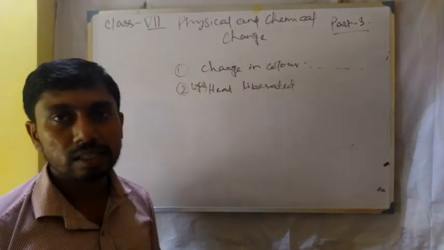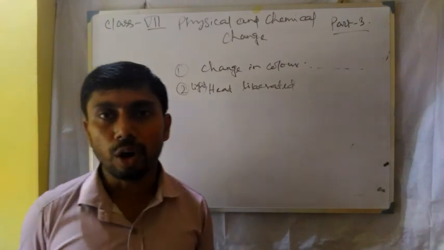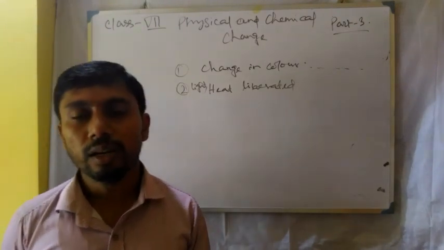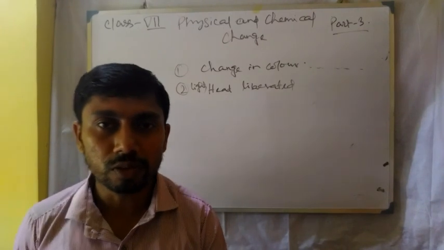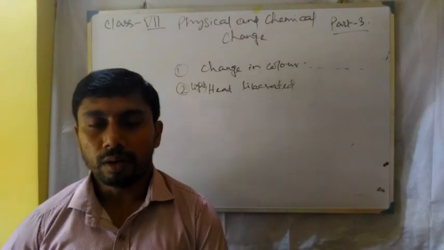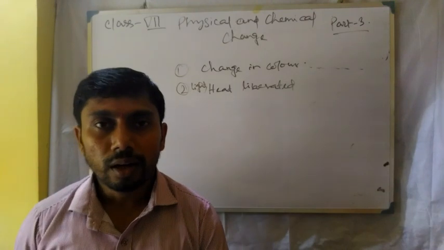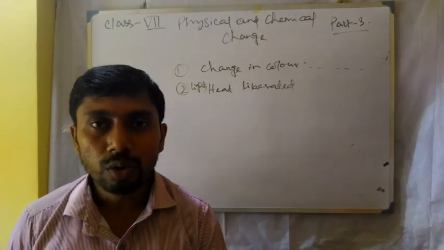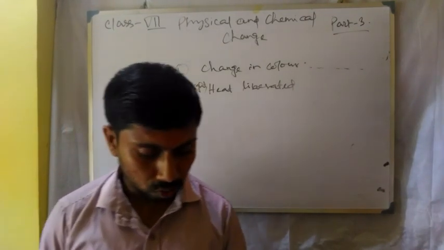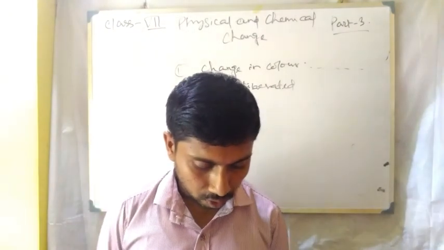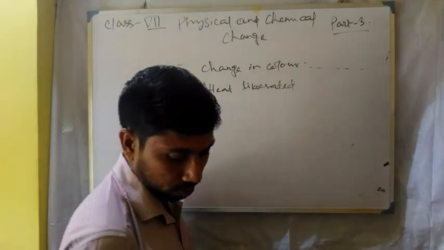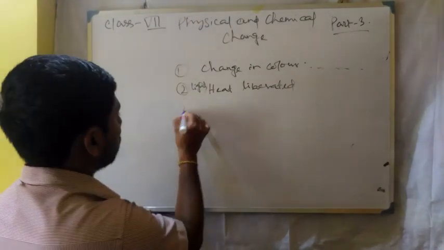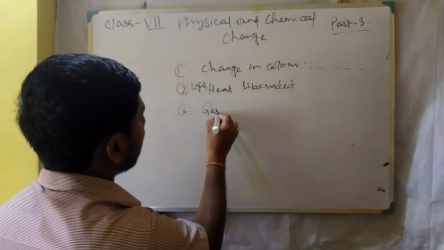Light or heat is liberated or absorbed. Liberated, that means when the heat will be produced from the reaction, and absorbed, that means when heat will be given to the reactants to undergo the reaction. Another one, that is gas evolved. Number 3, that is gas evolved.